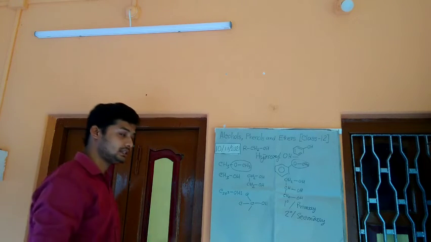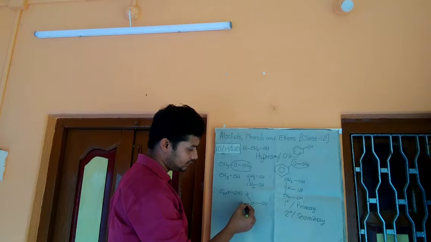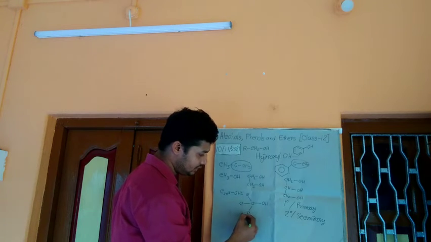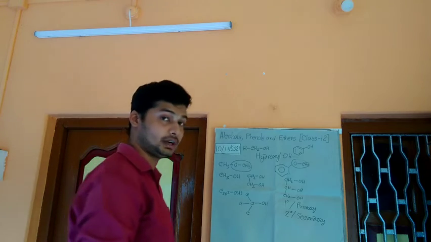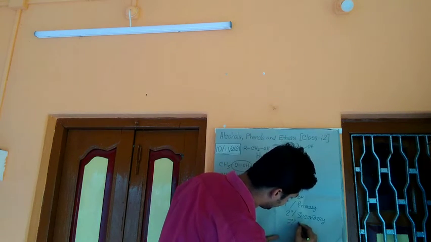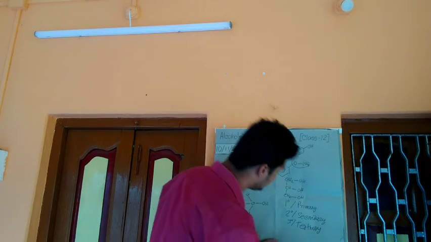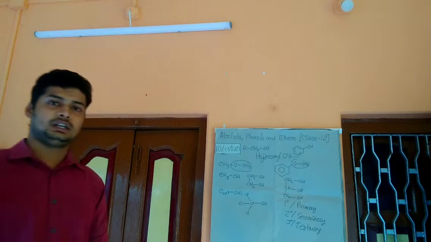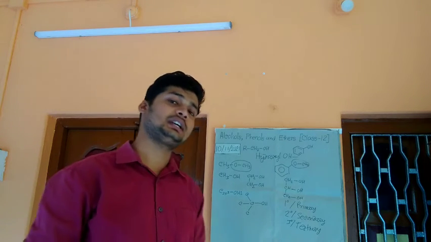Similarly, if the carbon atom is occupied by three different carbon chains or carbon atoms, this class of compound is called 3-degree or tertiary alcohol. Now, let us take an example.